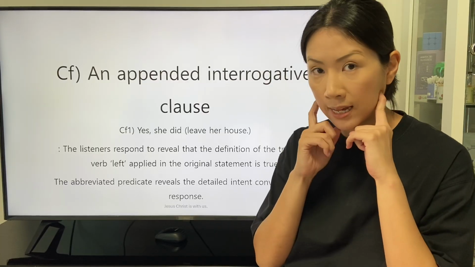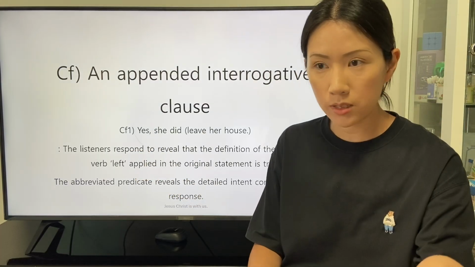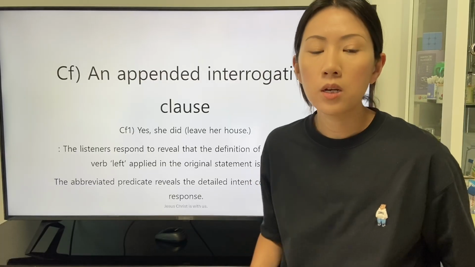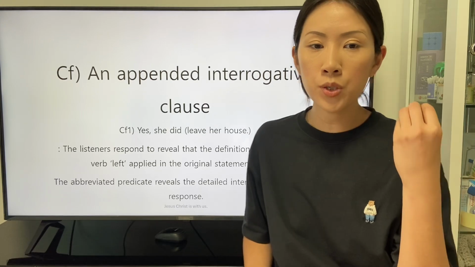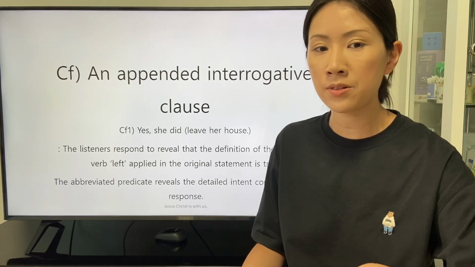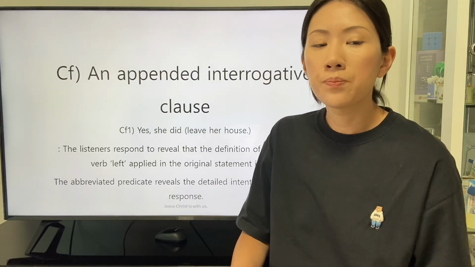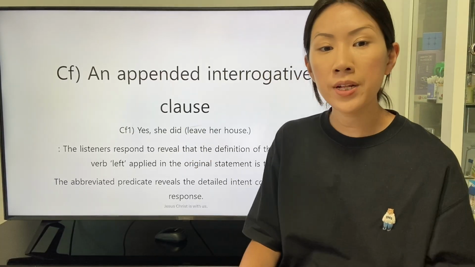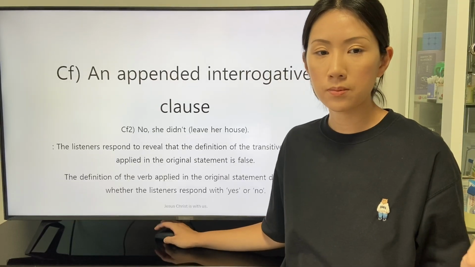So we can understand that the response yes is accorded to the declarative statement spoken by the speaker. The listeners respond to reveal that the definition of the transitive verb left applied in the original statement is true. The abbreviated predicate, leave her house, reveals the detailed intent conveyed by the response.